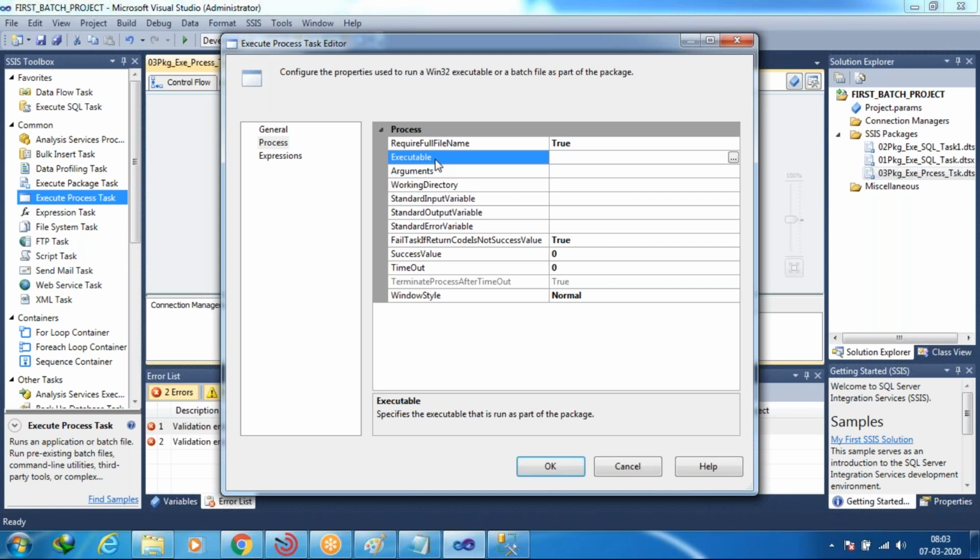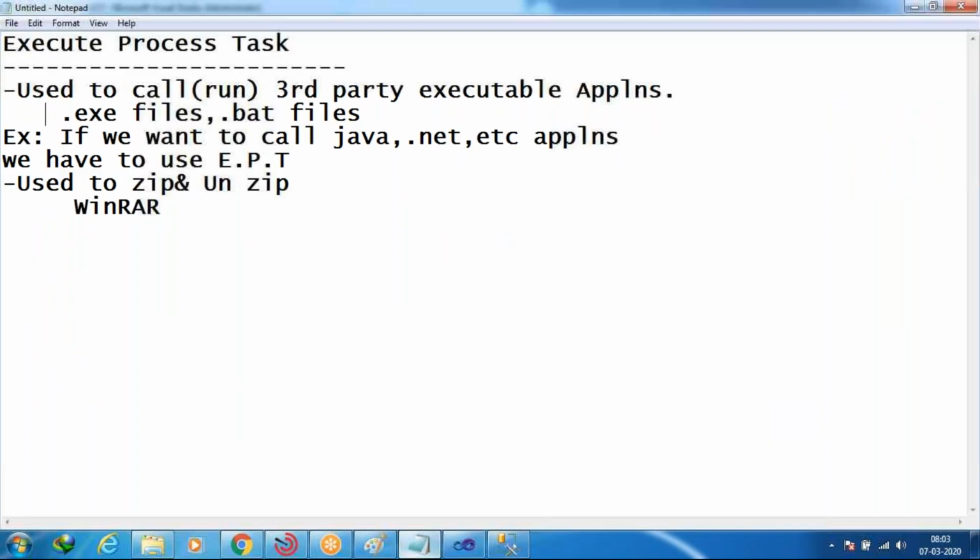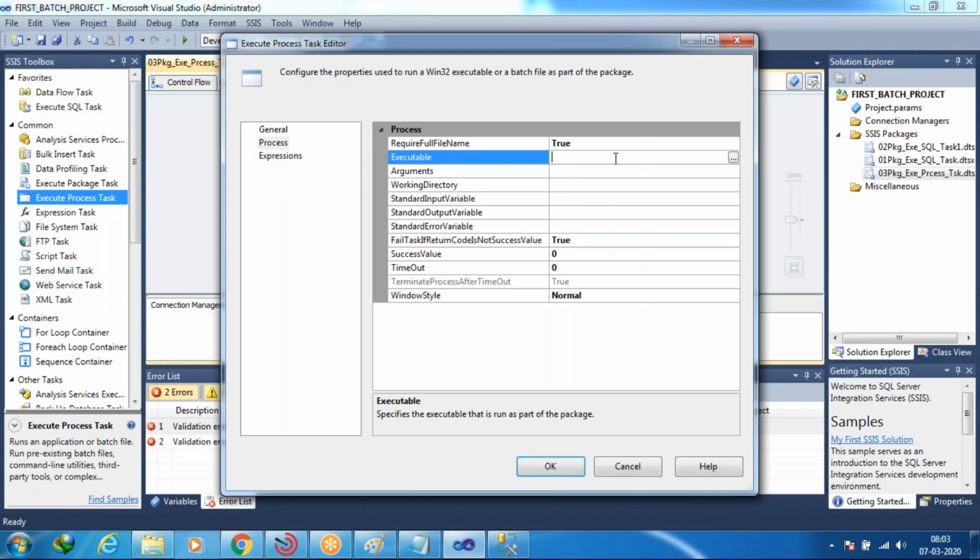First I'm going to discuss the Executable section. What is the Executable section? Here I'm going to write that. In the Executable section, we have a dot dot dot button. So in that, what are we going to mention here?